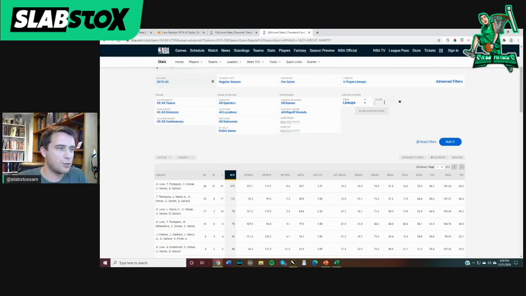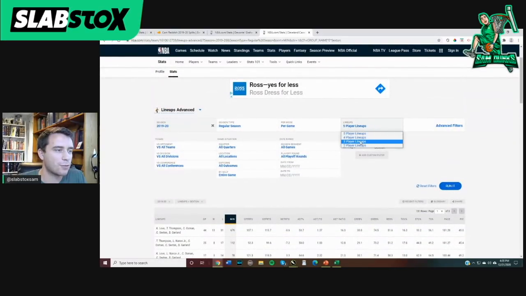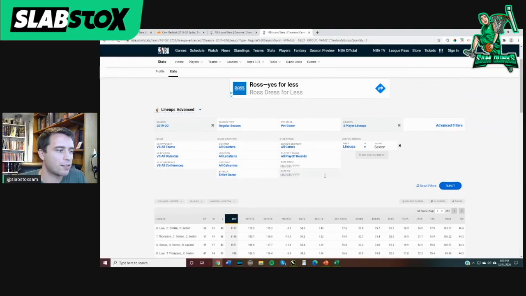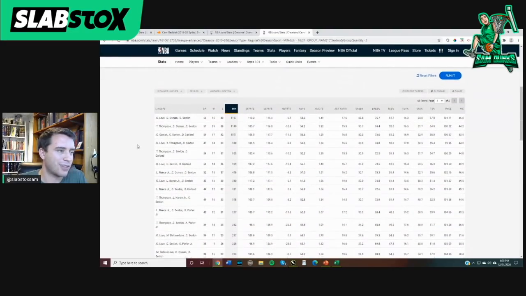You can also break this down by, you can add a player in actually. Add a player in that you want to just see all of his lineups. So we're going to look at Collin Sexton. Most used Collin Sexton lineup, again, negative 8.6, most used negative 7.2. Those are those top two used lineups. We can break it down by 3-player lineups. What 3-man rotation was most effective, least effective with Collin Sexton? Most of them are just really bad.